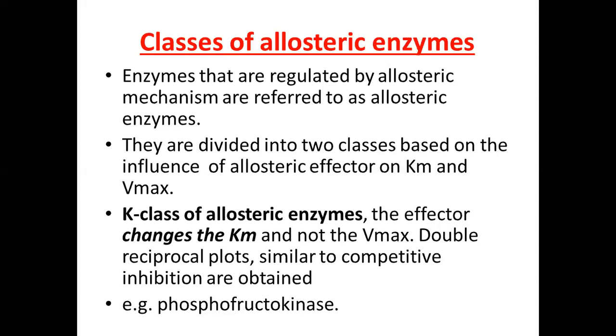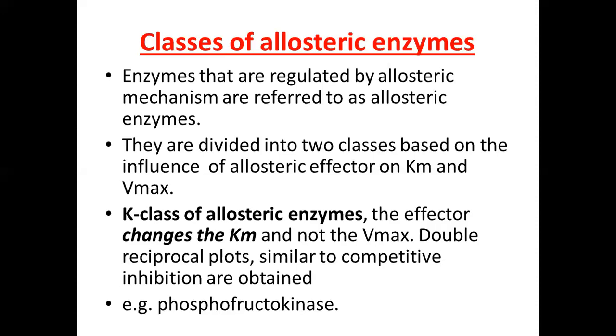And further they are divided into two classes, which is based on the influence of the allosteric effectors on the Km and the Vmax value. It means that when allosteric effectors or modulators bind at the enzyme allosteric site, they may increase or decrease the Km value, or they may cause a change in the Vmax value.